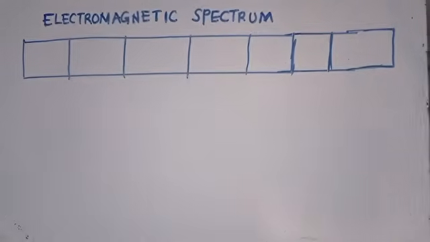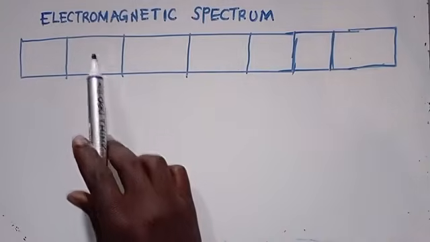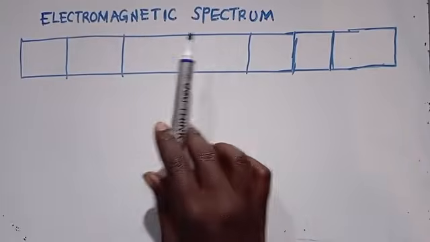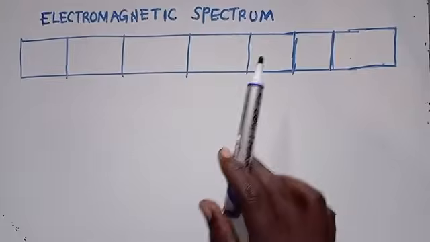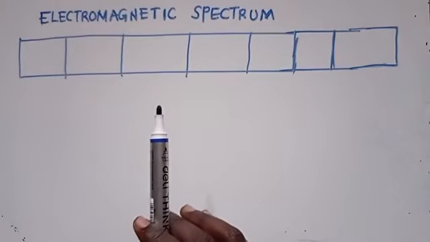So under electromagnetic spectrum, what you are supposed to know, or the things that we get to talk about, you know that electromagnetic spectrum, we are talking about, this is an extension of waves.